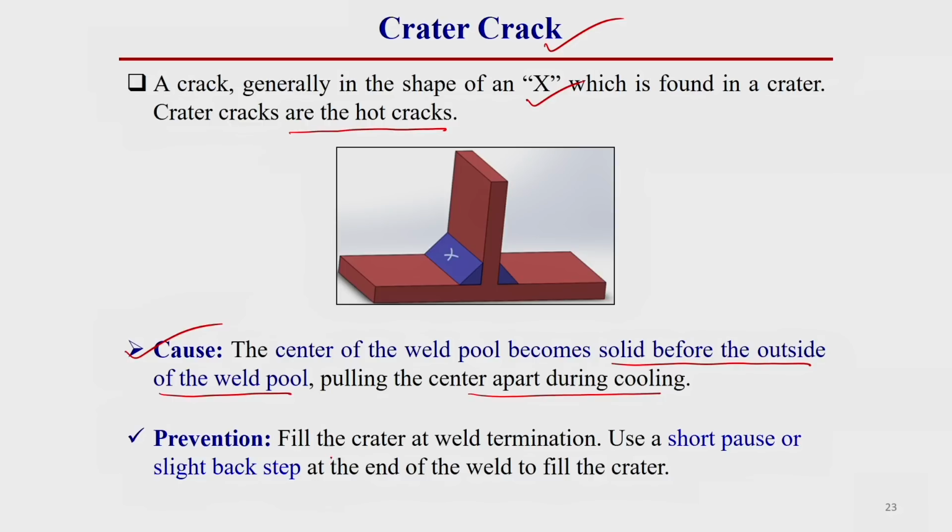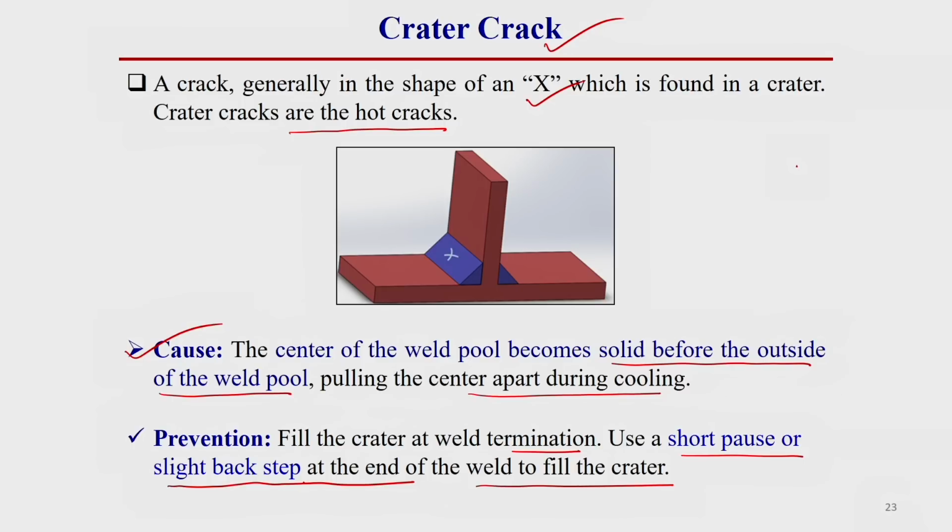How can we prevent this? The prevention of this crater crack is to fill the crater at the termination, use a short pause or slight back step at the end of the weld and fill the region. Apart from this, if some crack has already occurred, then we just have to remove this crack by grinding or gouging operation and fill it by re-welding. I will explain this a little bit, then it will be clearer to you.